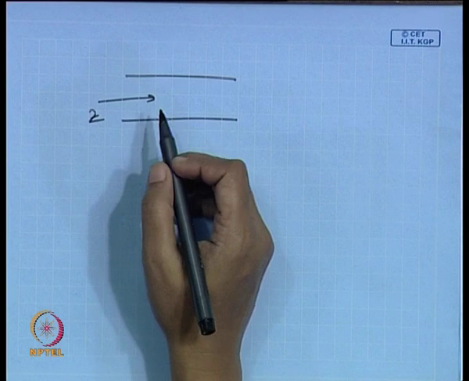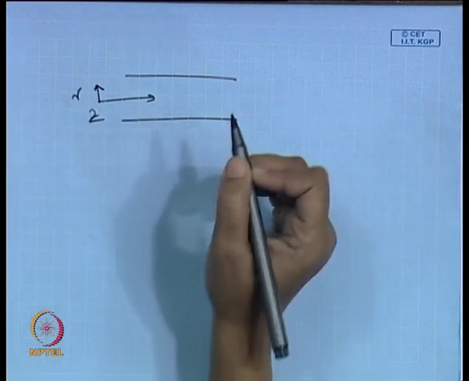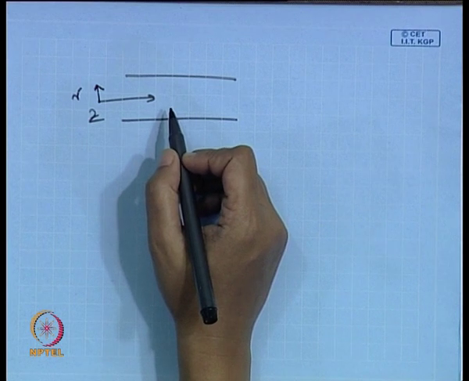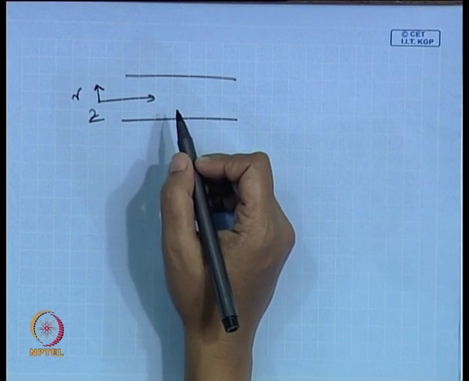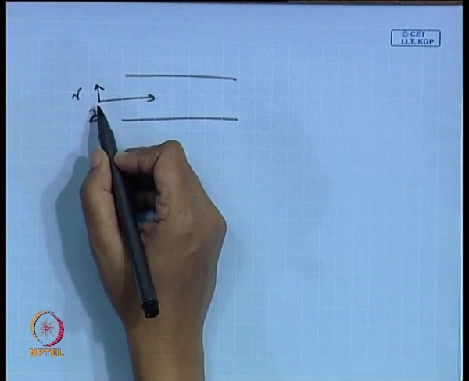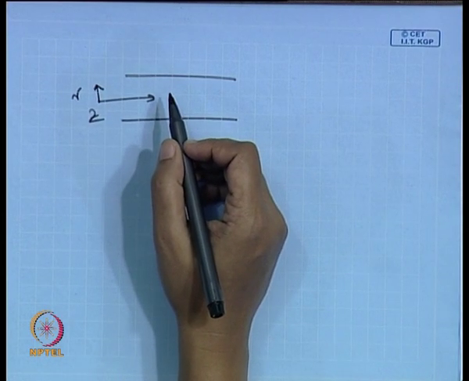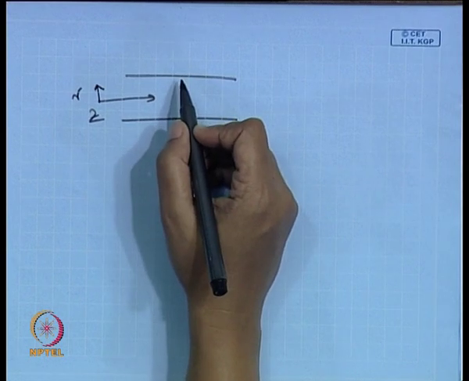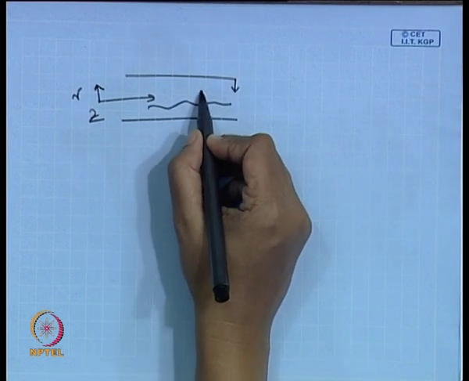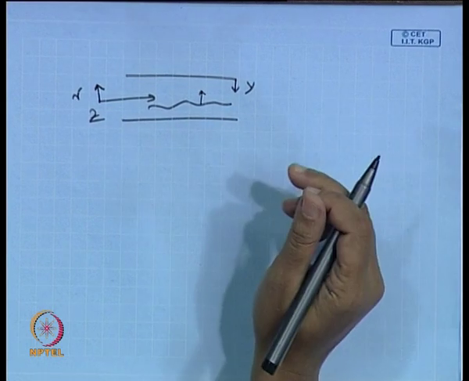And from the axis, suppose it is circular pipe, from the axis we take the coordinate as r. So, along the direction of flow, along the axis of the conduit, z is used as the coordinate, and the radial distance from the axis of the pipe is usually r. And we use y when we have to measure the distance from any particular boundary. So, suppose from the surface, or maybe there is an interface, from the interface we have to measure the distance, then in that case we use y. This is the usual coordinate system.